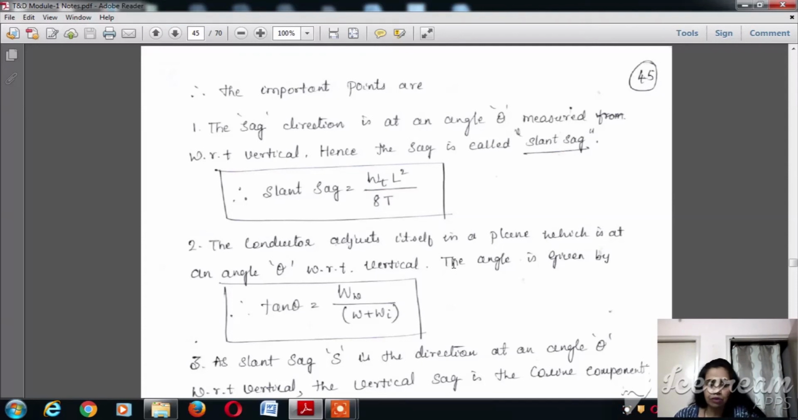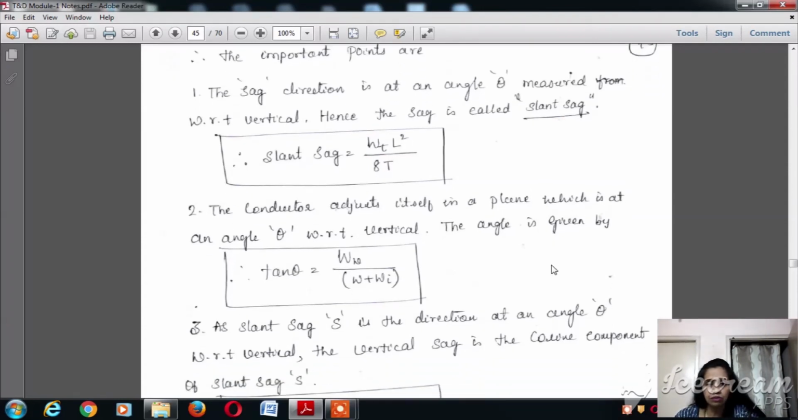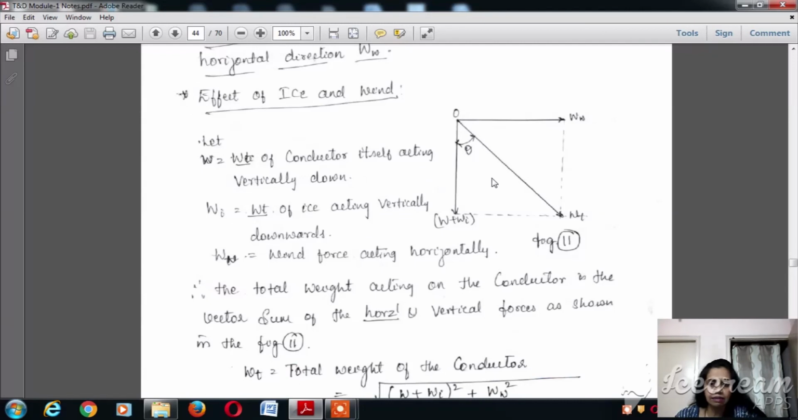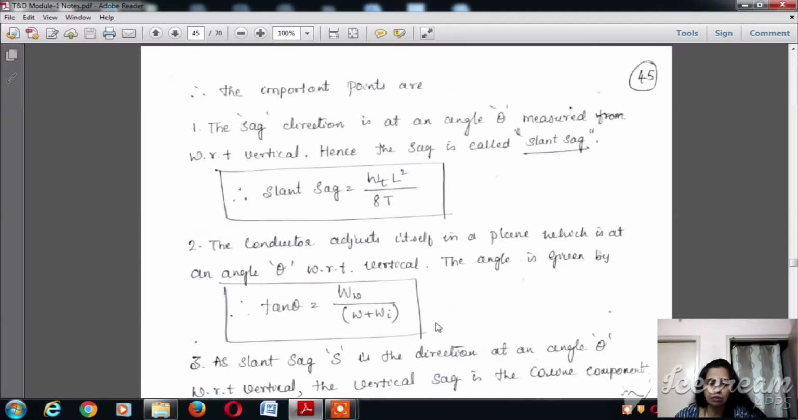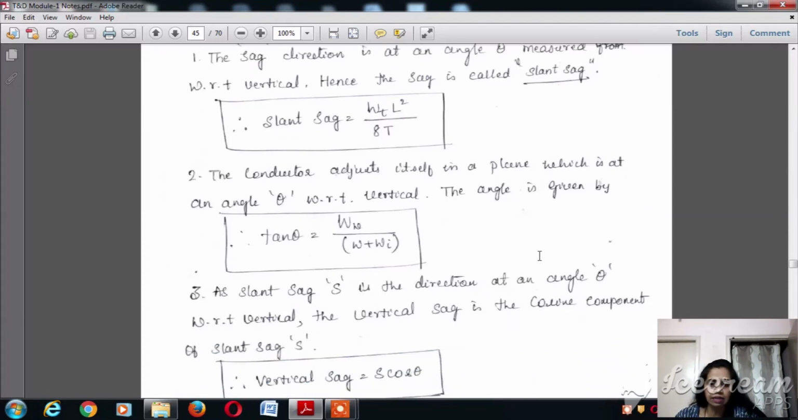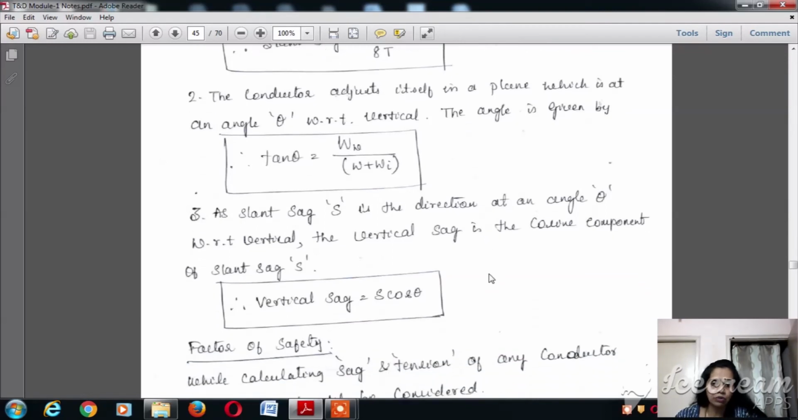Now the conductor adjusts itself in the plane which is at an angle theta with respect to the vertical. The angle is given by tan theta, which from the figure you can see is equal to Ww divided by (W plus Wi). Now the slant sag is in the direction at an angle theta with respect to the vertical. Hence the vertical sag is the cosine component of the sag S. Vertical sag is equal to S into cos theta.